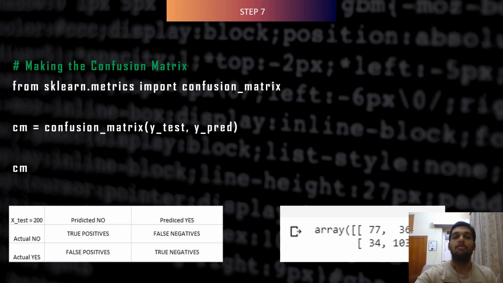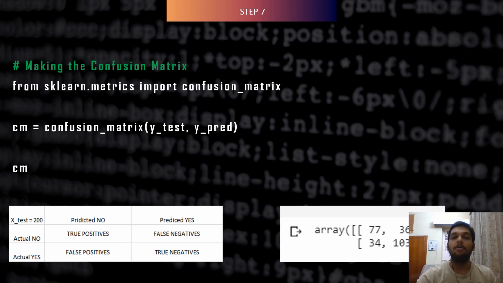So let's understand the confusion matrix. It is a matrix which is 2 cross 2 in size. It has hence 4 combinations of rows and columns. Firstly, true positive. It means the proportion of actual positives that are correctly identified.